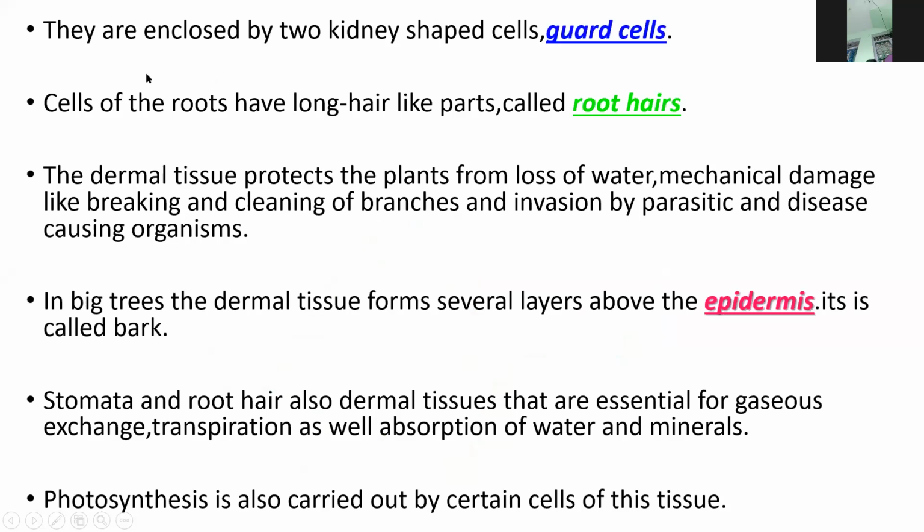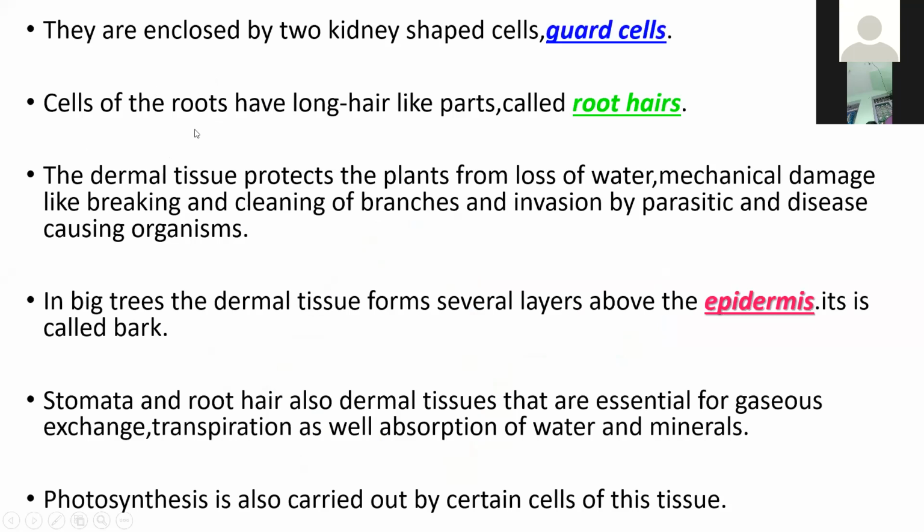Next, the stomata are enclosed by two kidney-shaped cells that are called guard cells.